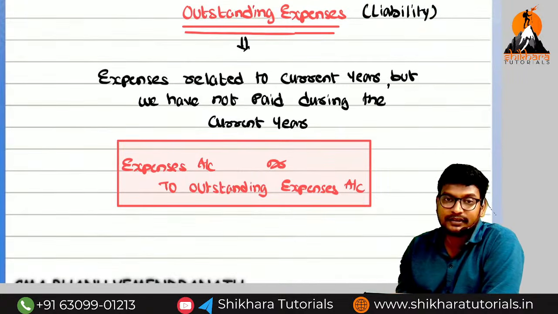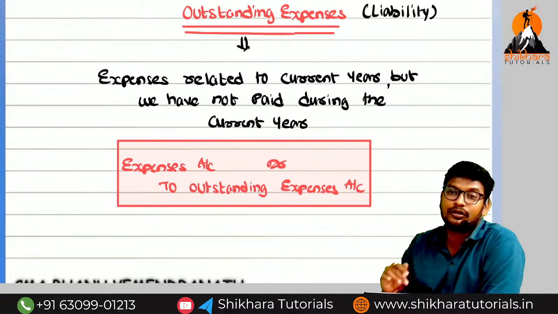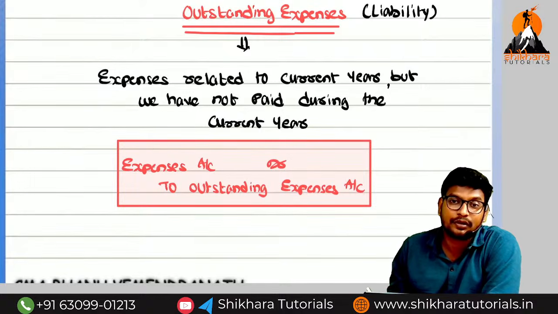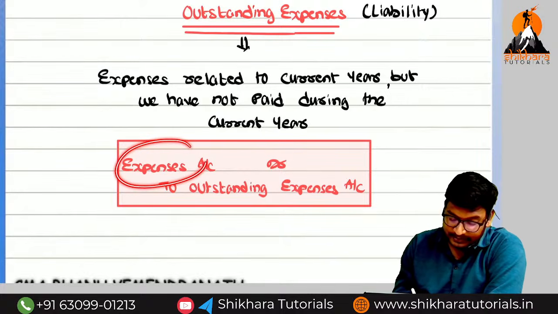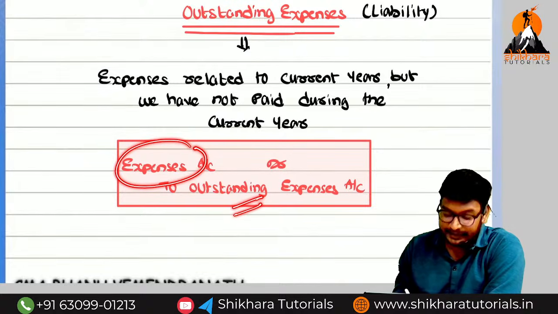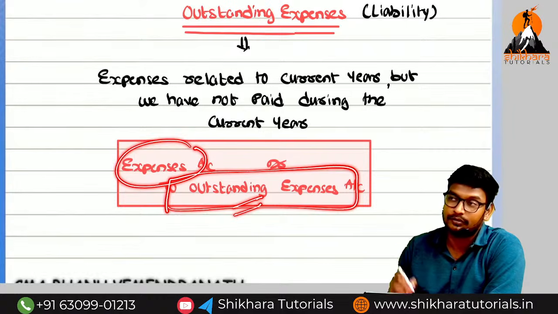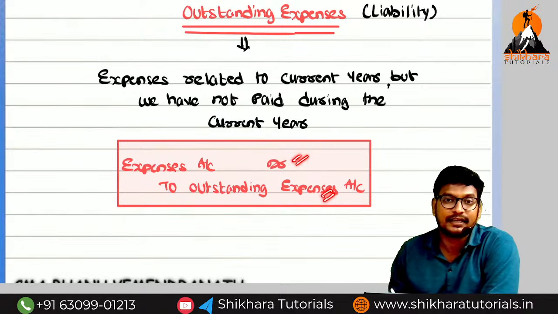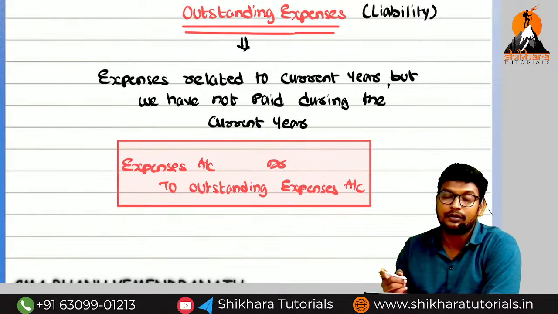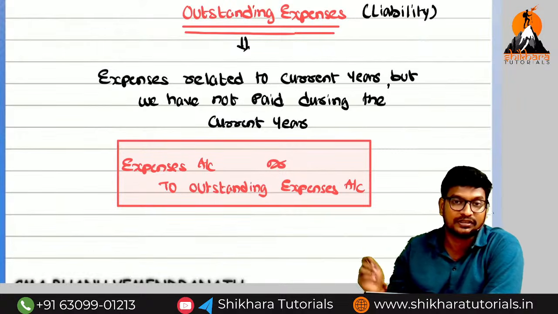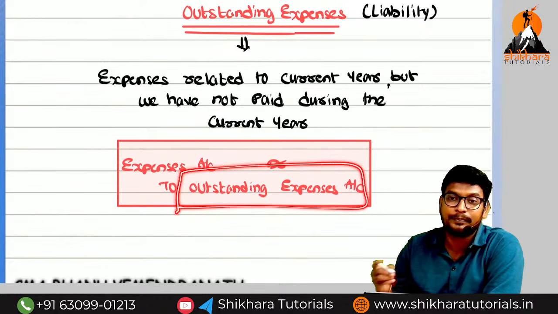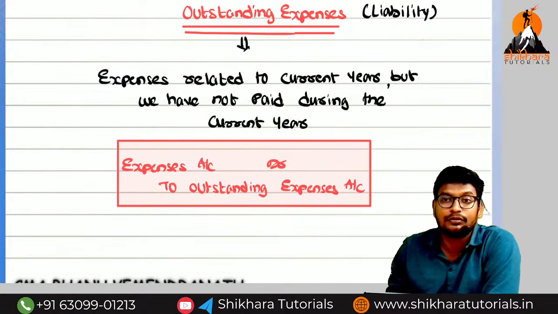So what is the entry for this, sir? Expenses we have paid. What is the normal expenses paid entry, Amma? Expenses account debited to cash or bank. But we have not paid. So for that reason, for expenses related to the current year, we should do what, Amma? Debit. And outstanding expenses, why are we writing outstanding expenses? If we have only one person, we can write expenses account debited to Mr. A. For example, if we take the salaries payable in your organization, if they are not paying one employee, they will not pay all the employees also. For that reason, we cannot write all the persons' names here. Instead of a group of people, we substitute one personal account called outstanding expenses.